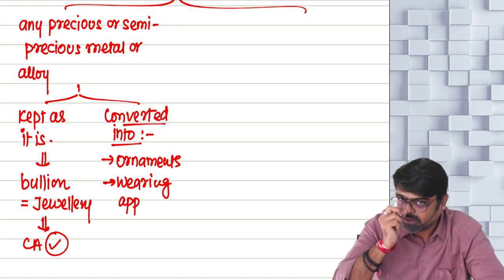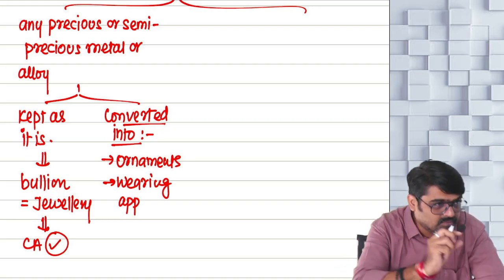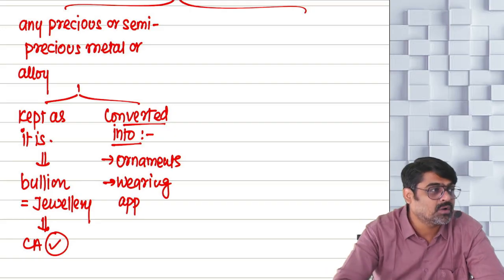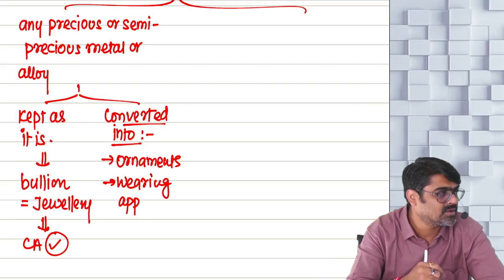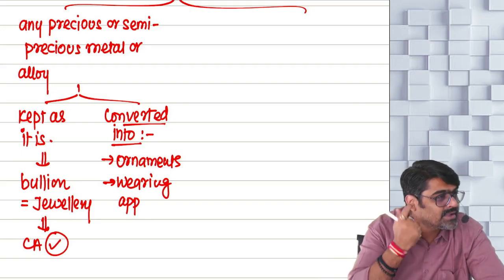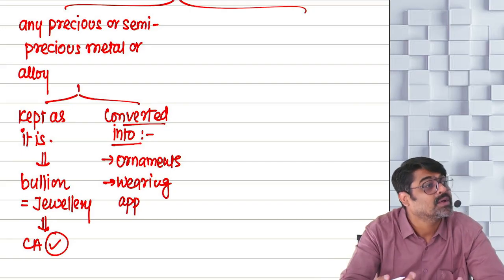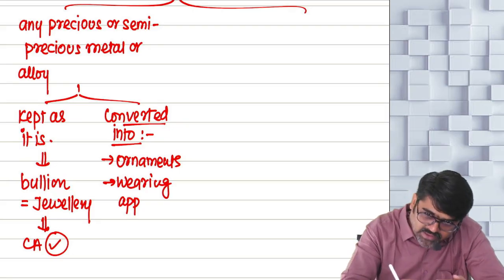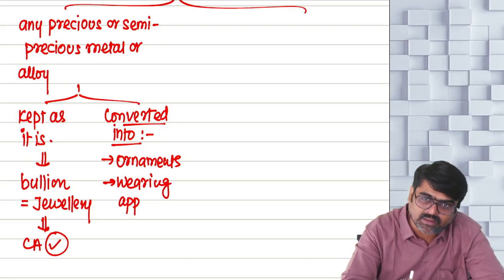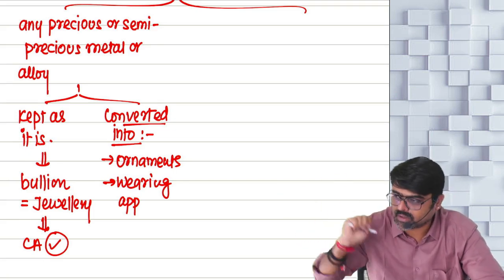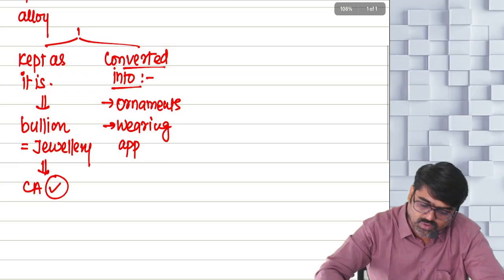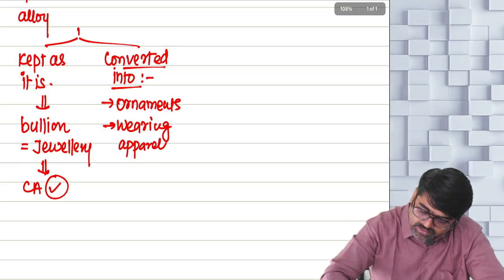So any precious or semi-precious metal which is converted into what? Ornaments, like chains, bangles, earrings. All those are ornaments. You can convert them into wearing apparels.